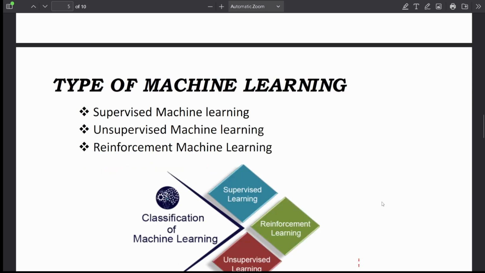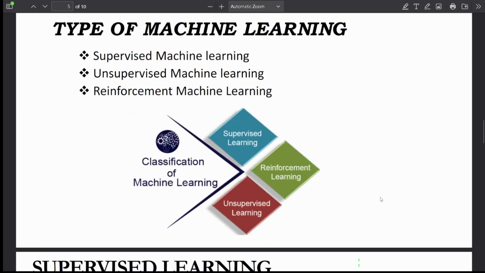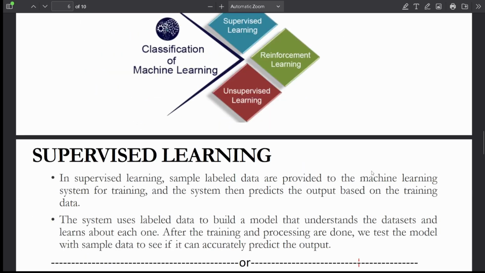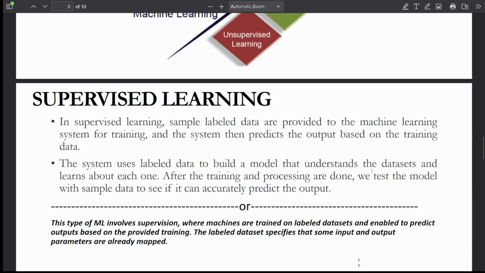Let's know about types of machine learning. There are three types of machine learning: supervised machine learning, unsupervised machine learning, and reinforcement machine learning. Supervised machine learning means that in supervised machine learning, sample labeled data are provided to the machine learning system for training, and the system then predicts the output based on the training data. The system uses labeled data to build a model that understands the data sets and learns about each one.